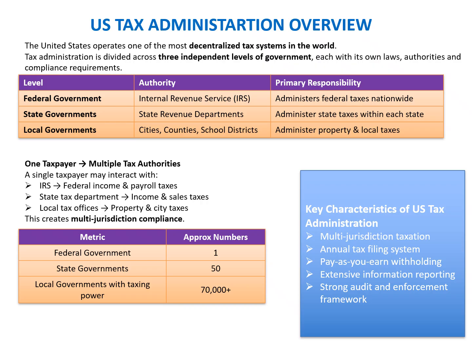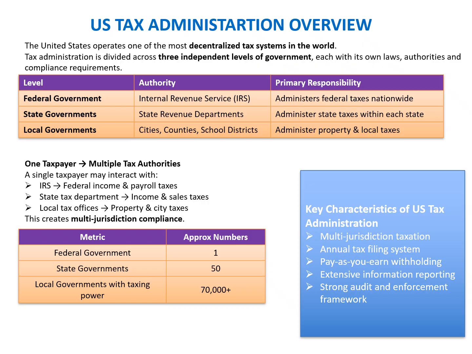This means that one taxpayer has multiple tax authorities. A single taxpayer may interact with all three levels of jurisdiction. For example, the IRS for federal income tax and payroll taxes, the state department for state income tax and sales taxes, and the local tax offices for property or city taxes. This creates what we call multi-jurisdiction compliance, which is a key feature of the US tax jurisdiction.